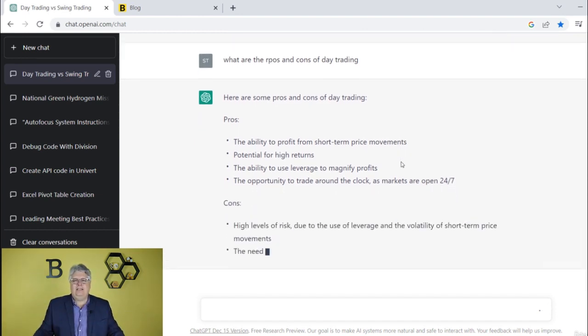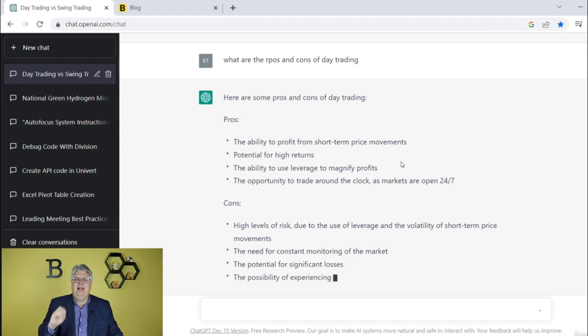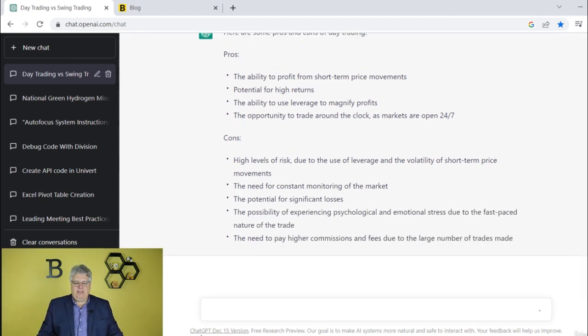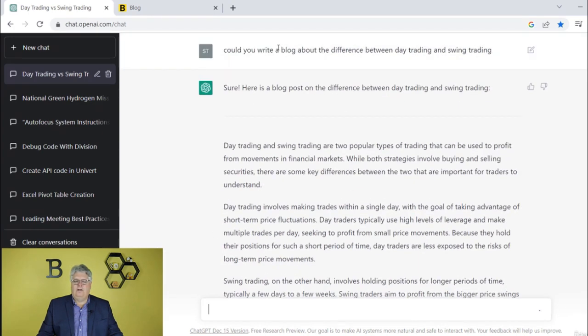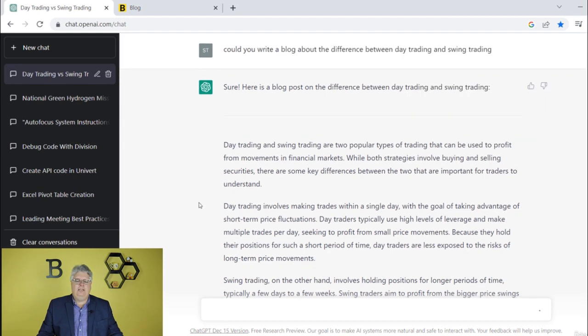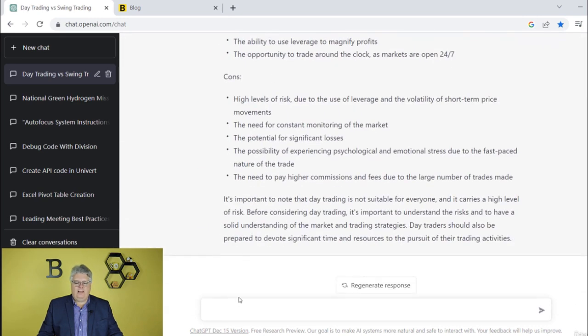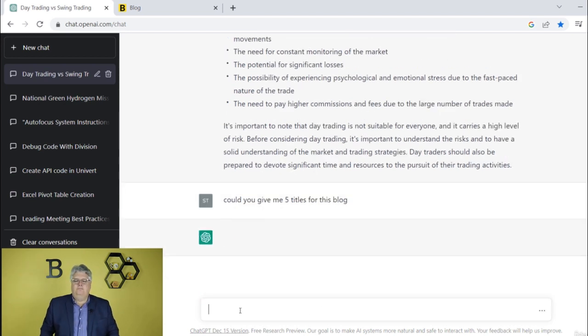Again, adding my own unique stuff. I'm not copying and pasting this. I'm making this my own as far as creating this blog post. And the last thing I could do is I could take this where I write up a blog post about the difference between swing and day trading, and I could take that, and here it's giving the pros and cons, and I say, could you give me 5 titles for this blog?